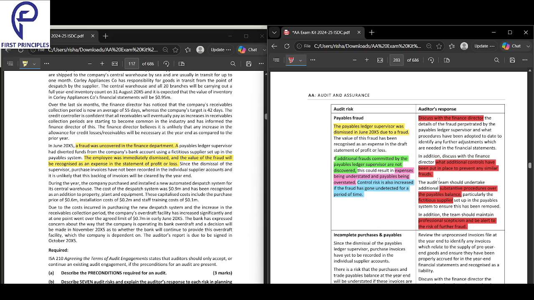Yes, we have to ask them what additional controls they have put in place. Fraud has happened. It should not happen in the future. So what did you do about the fraud? Did you put some new controls or not? So we'll ask them what additional controls they have put in place to prevent any similar frauds in the future. Okay, are we clear with this, Richa? Okay, next, third.